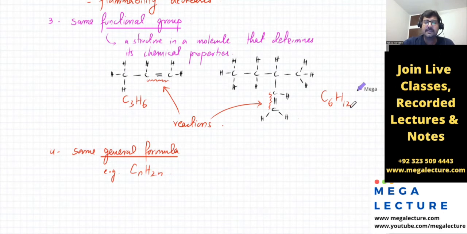मुझे directly किसना पता लगा है? I just use this CnH2n. Like if there are 6 carbons, then it's 6 into 2, that's 12 hydrogens. Okay, so idea clear है कि both of them have the same general formula. General formula is like a shortcut to figure out how many atoms you've got. This is C3H6, this is C6H12. Both of them have the same exact general formula. Is that clear?